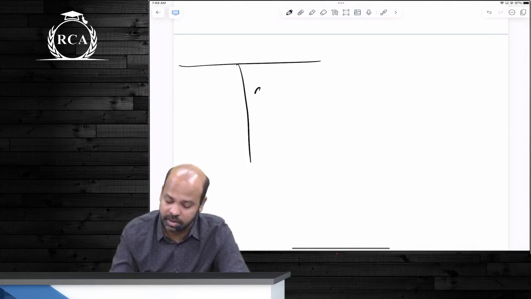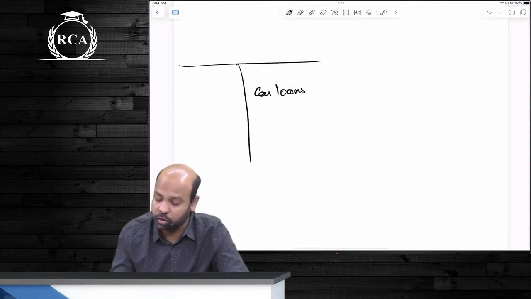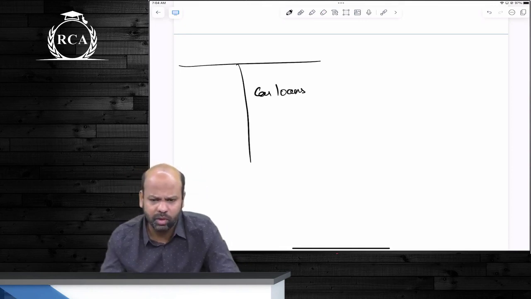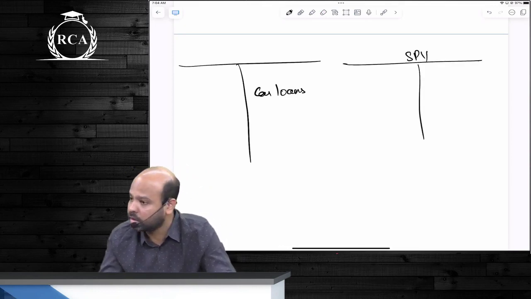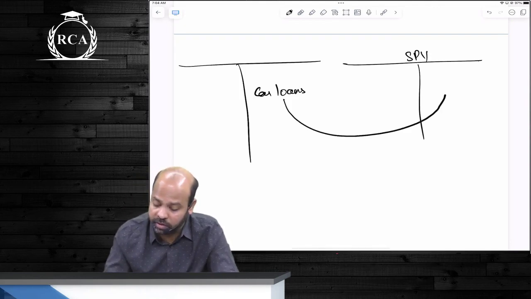There is a bank, guys, that has a pool of car loans. They do not want to remain in car loans, or the loans are turning out to be NPAs. So what they can do, beta, is create a special purpose vehicle, SPV, and pass on these car loans.